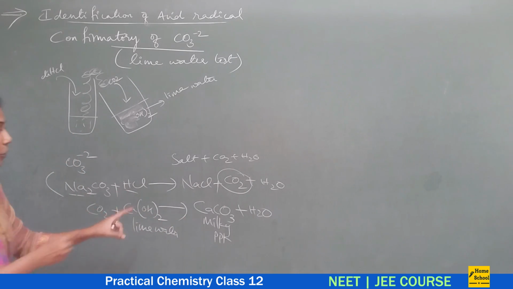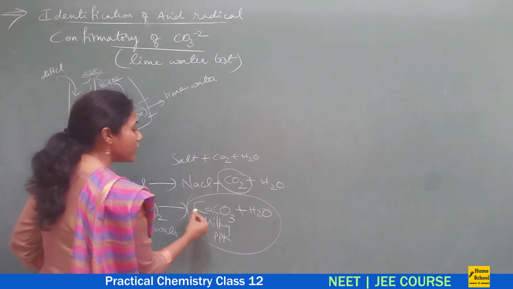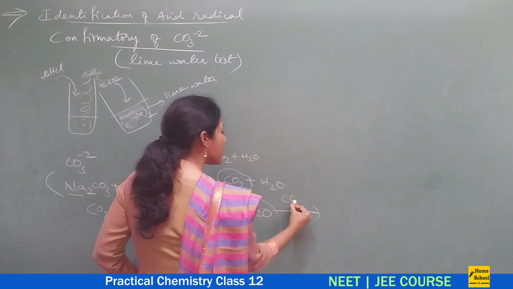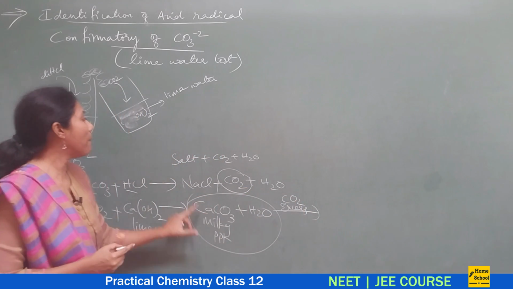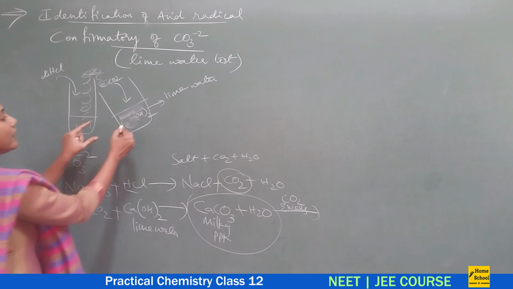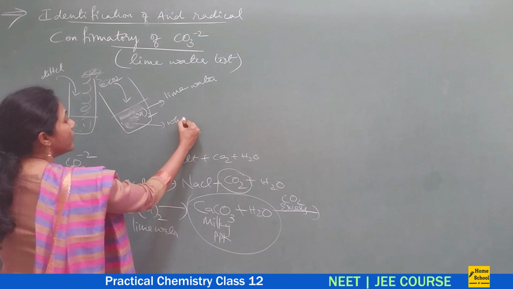Suppose you pass some more carbon dioxide, excess carbon dioxide, to this.